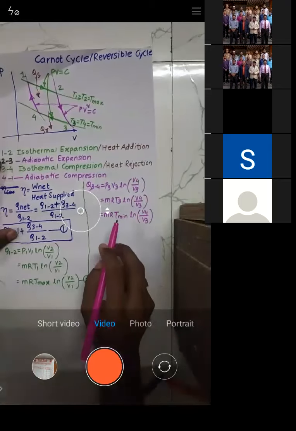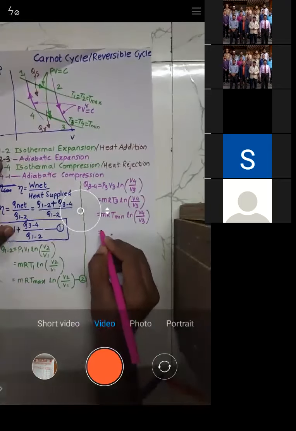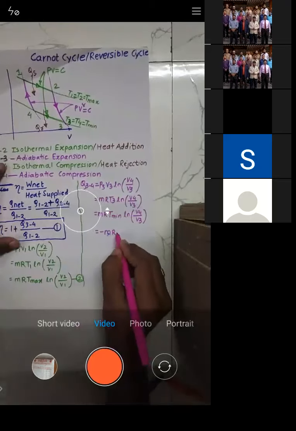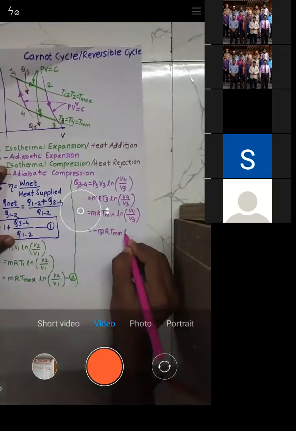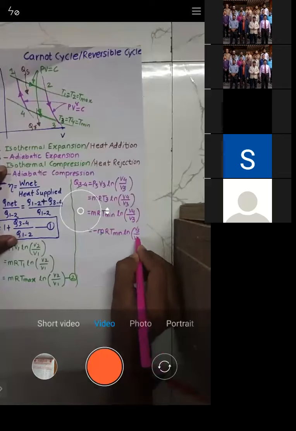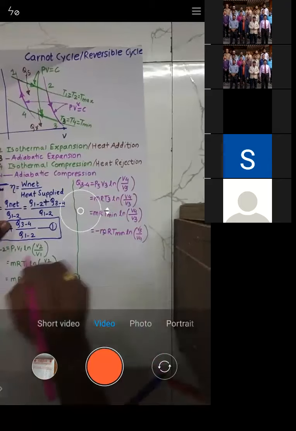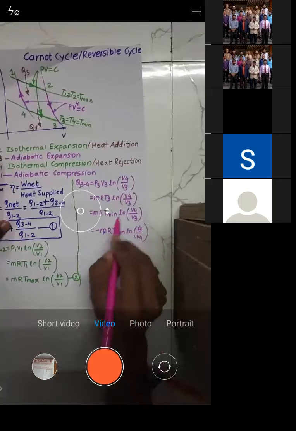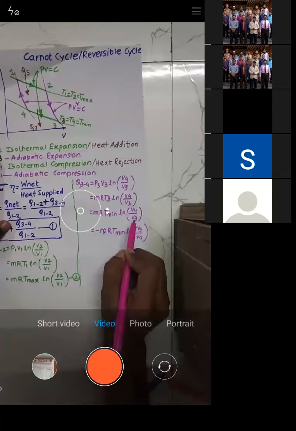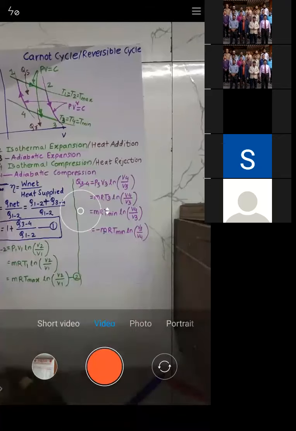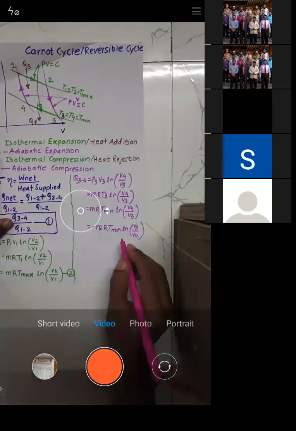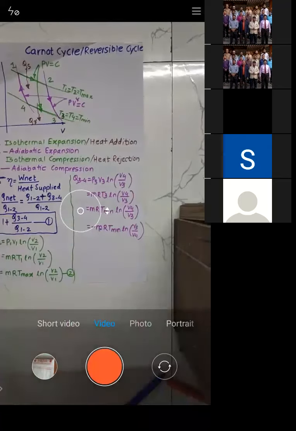So I'll just make it minus MR T minimum into ln of V3 by V4. Try to understand: V3 by V4. Both are the same or not? When you take a reciprocal, you need to write a minus sign. So V4 by V3, I have written as V3 by V4 by taking the minus sign. Is that okay? Yes or no? Let me know. Clear or not?